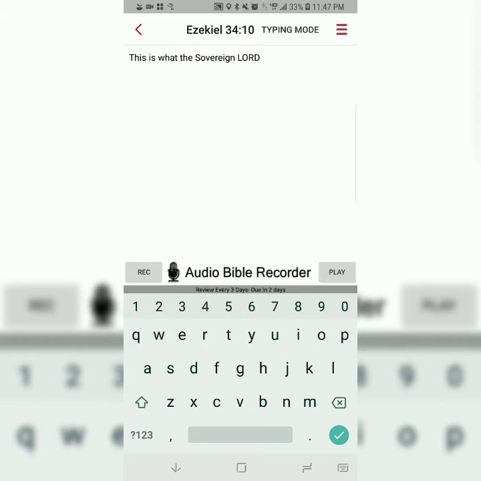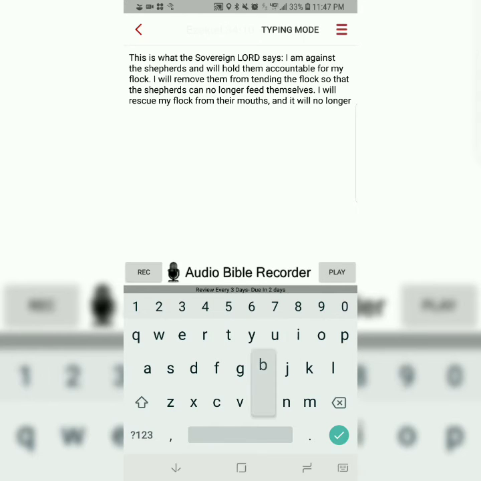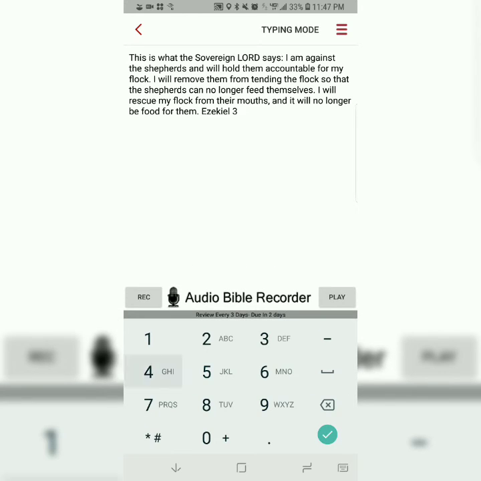This is what the Sovereign Lord says: I am against the shepherds, and will hold them accountable for my flock. I will remove them from tending the flock, so that the shepherds can no longer feed themselves. I will rescue my flock from their mouths, and it will no longer be food for them. Ezekiel 34:10.